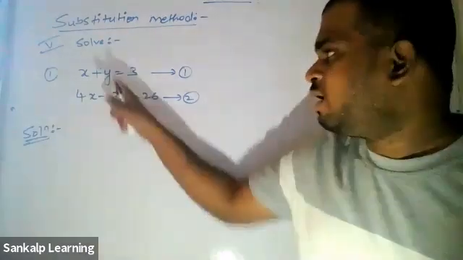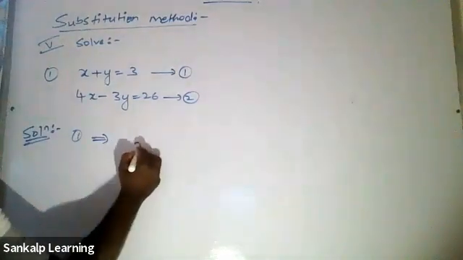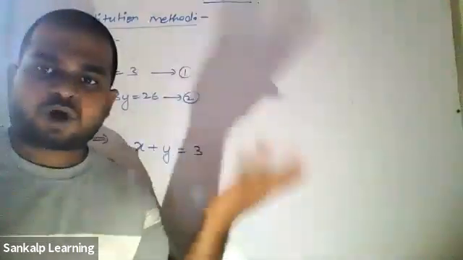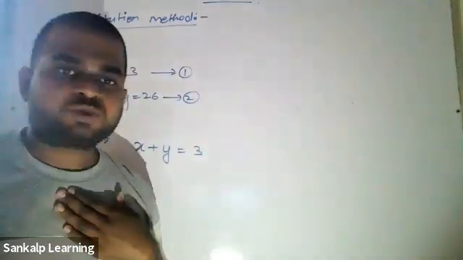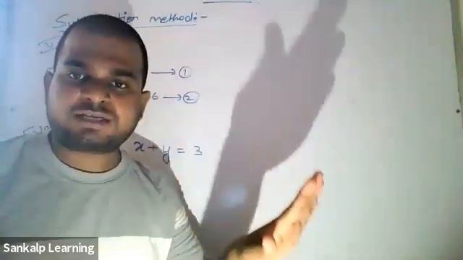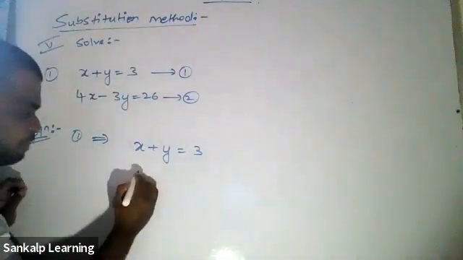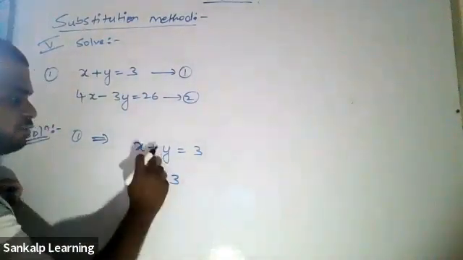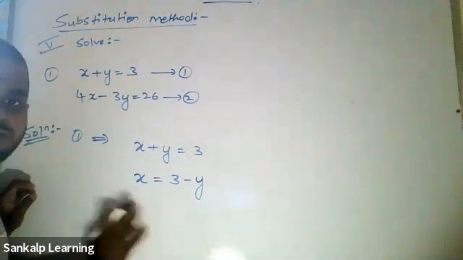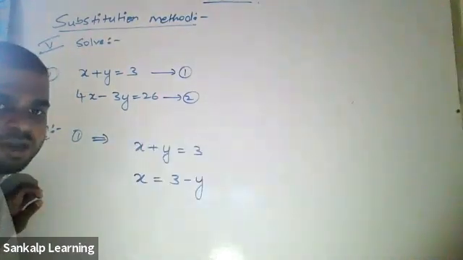For example, let me take equation 1. What is my equation 1? x plus y is equal to 3. It's your wish. You can solve for x or solve for y. I'm solving for x. What is meant by solving for x? Keep x on one side. The rest of the thing should be shifted to the other side. That is, I'll keep my x here, and I'll shift my plus y to the other side. This is called solving for x. Only my x should be on one side, and the rest of the thing should be on the other side.